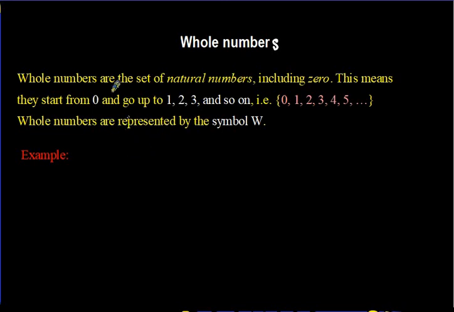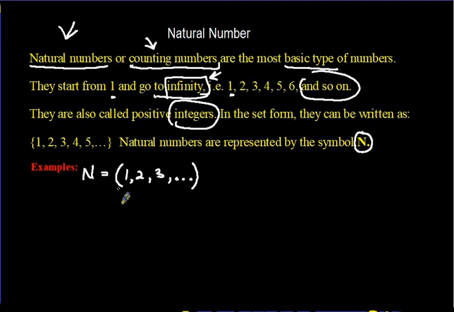All right, very good. So, whole numbers are the set of natural numbers, right? Including 0. So remember we just covered natural numbers a while ago. If we go back to natural numbers now, we know that natural numbers start from what? 1.